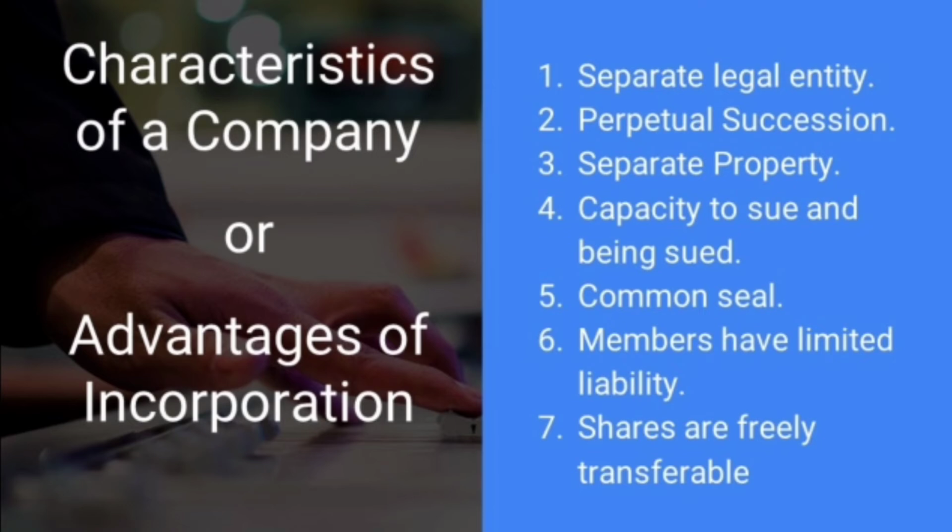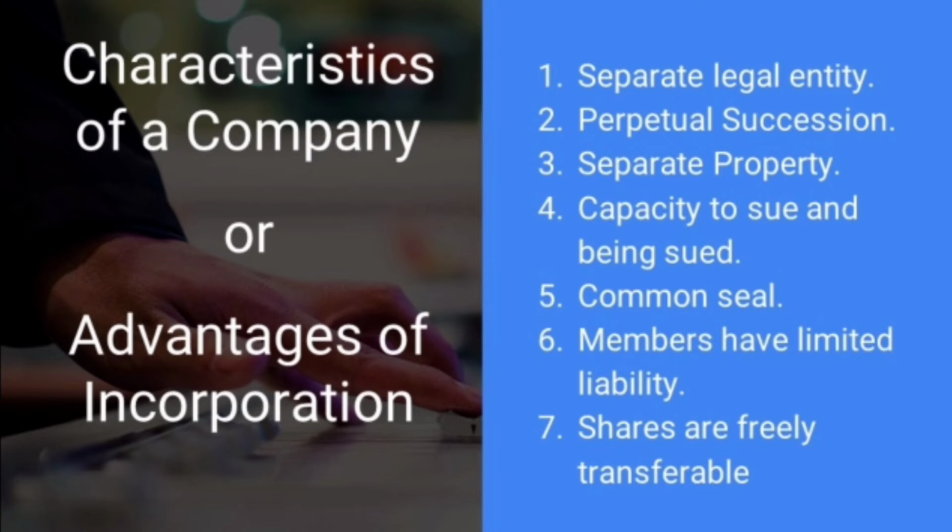Now, going into the fourth characteristic, it is the capacity to sue and be sued. Again, we know that a company is a legal person and it has an independent existence. So, it can act on its own.